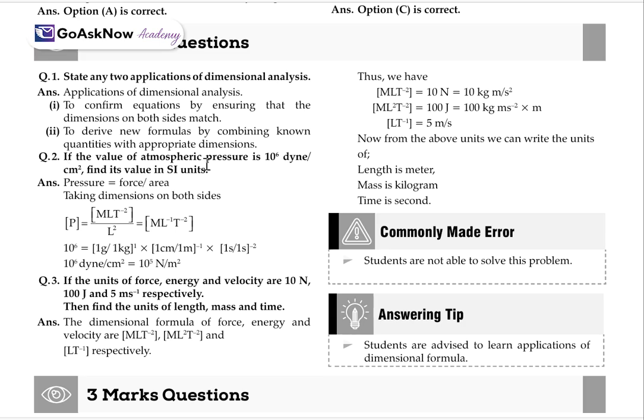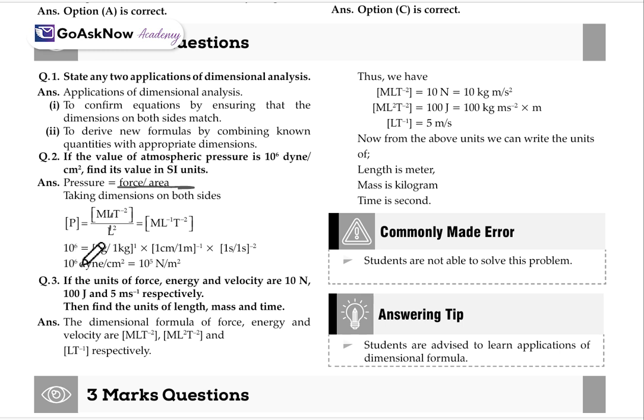If the value of atmospheric pressure is 10 raised to the power 6 dyne per centimeter square, find the value in SI unit. Okay, so we know that pressure is equal to force upon area. So taking the dimensions on both sides, we will have to learn the dimensional formula of force and area. When we put the dimensional formula of both force and area, we'll get ML^-1, then T^-2.